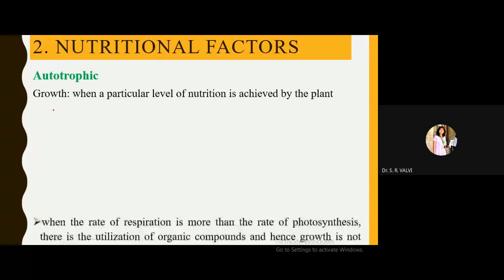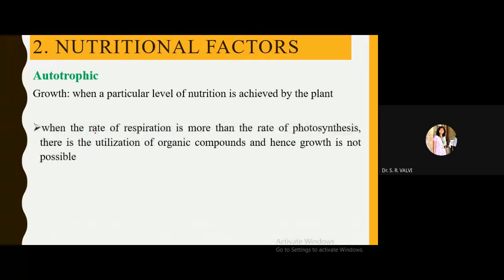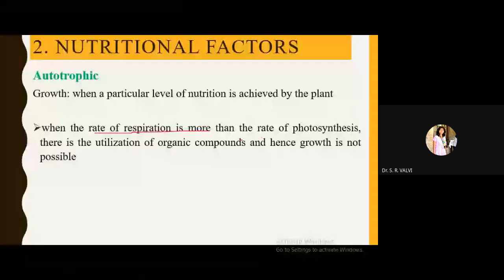When the rate of respiration is more than the rate of photosynthesis, see, this is very important, then there will be no proper growth.